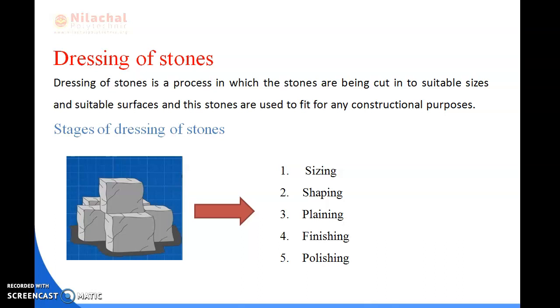Next is finishing. It is done by rubbing the surface with an abrasive material, that is, silicon carbide. Next is polishing. Polishing means, after all the steps have been completed, the stone is polished by hand or any machine to look more attractive or beautiful. Okay, thank you.